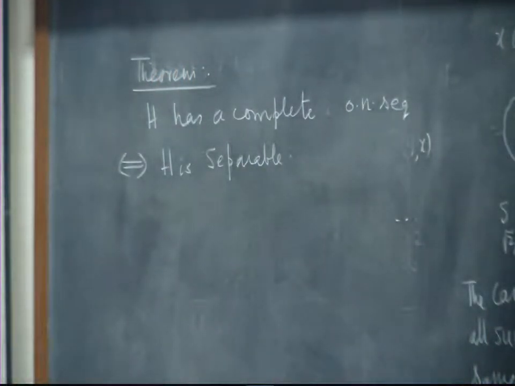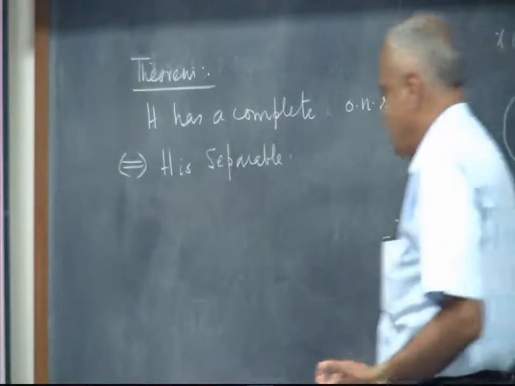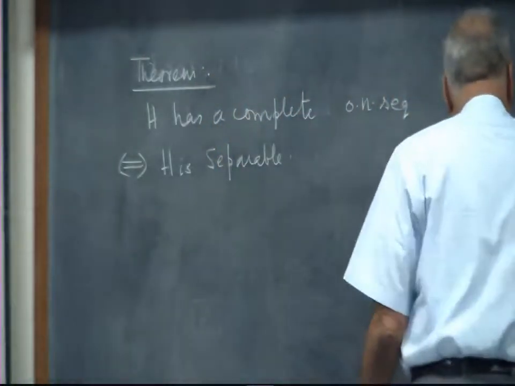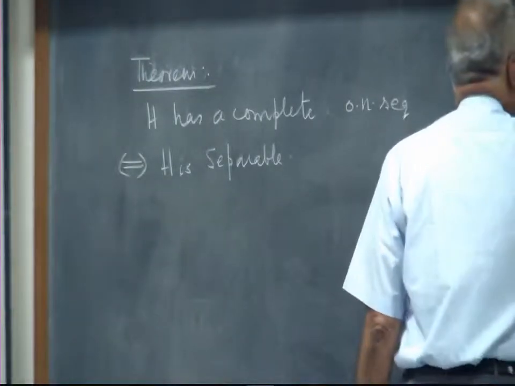So every separable Hilbert space has a sequence of orthonormal vectors which form an orthonormal basis for it, and the moment you have an orthonormal sequence which forms a basis, the space must be separable. Now, let's pursue this a little bit more.